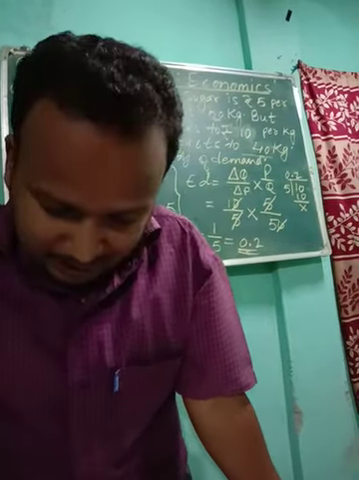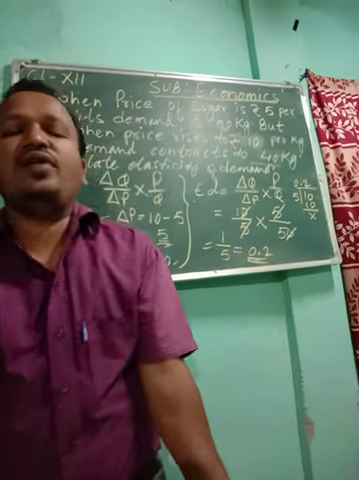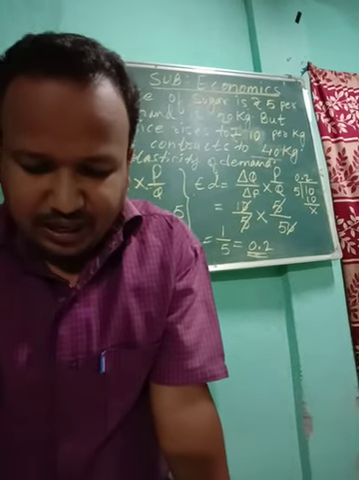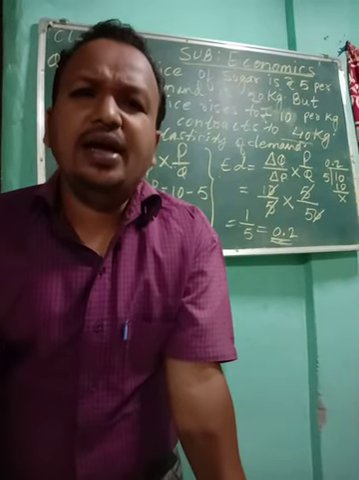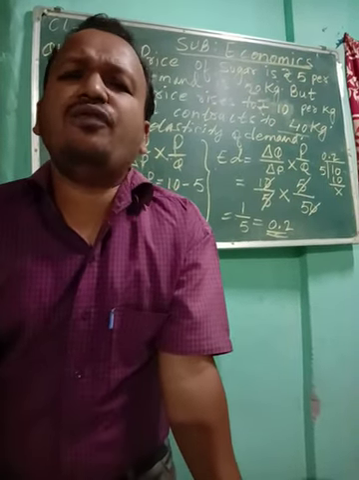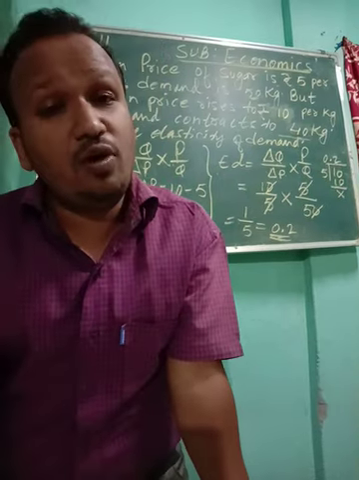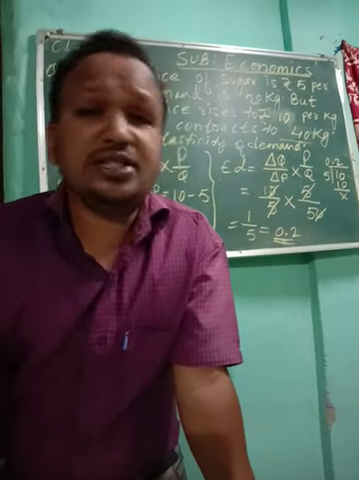Next is nature of expenditure. The nature of expenditure also determines the elasticity of demand. Now you see, for rich people the nature of expenditure is very high. Whenever they want, they are ready to spend.